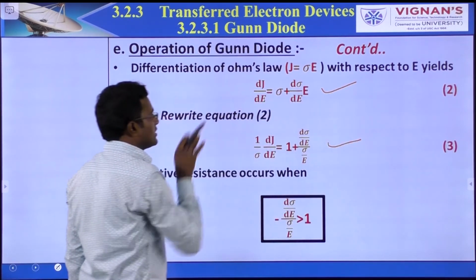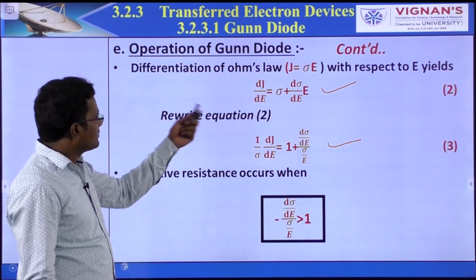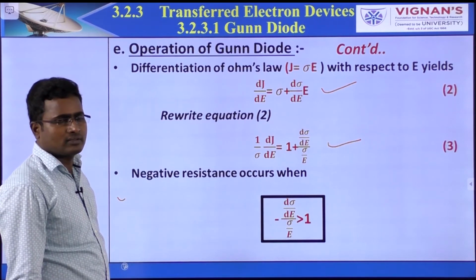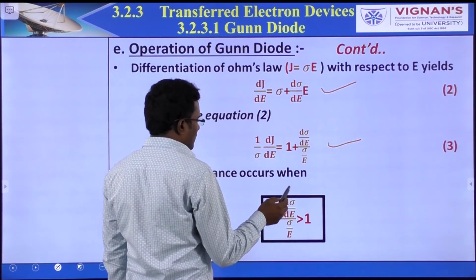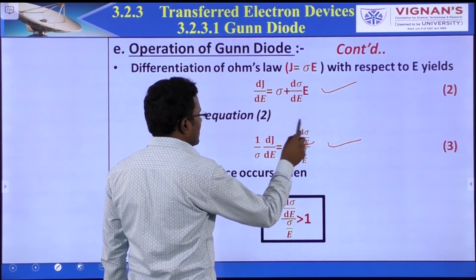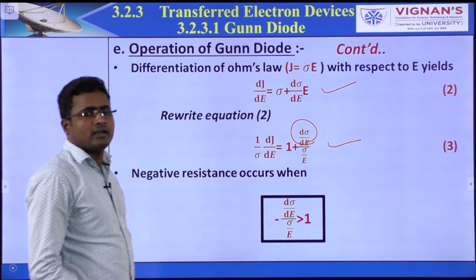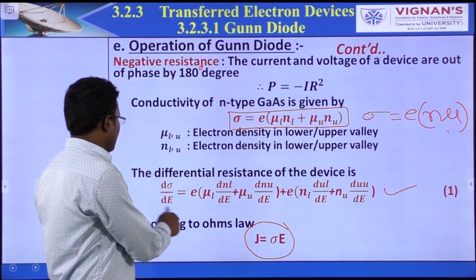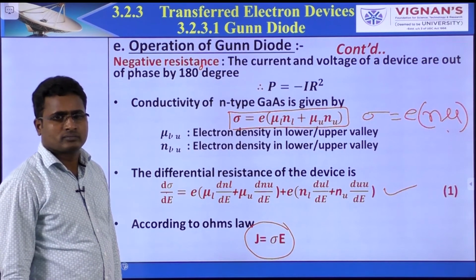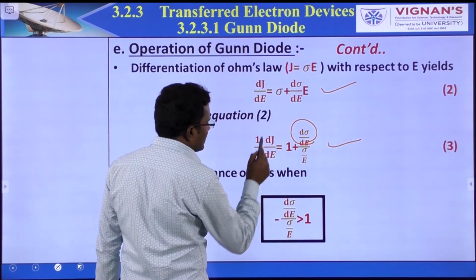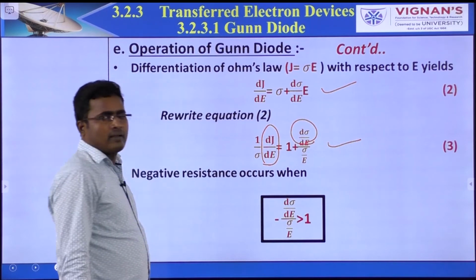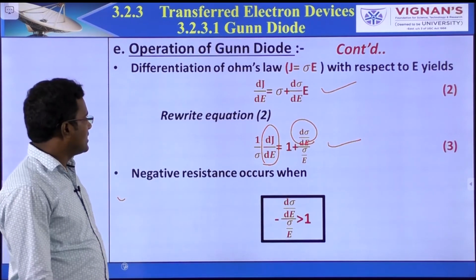Sigma is common. That's it. We already derived d sigma by dE. So what is the resistance? This is the conductance, dJ by dE.